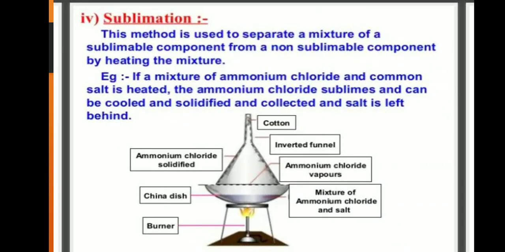Sublimation is a very important question. What is sublimation? The method is used to separate a mixture of a sublimable component from a non-sublimable component by heating the mixture. For example, if a mixture of ammonium chloride and common salt is heated, the ammonium chloride sublimates and can be cooled, solidified and collected, and the salt is left behind.